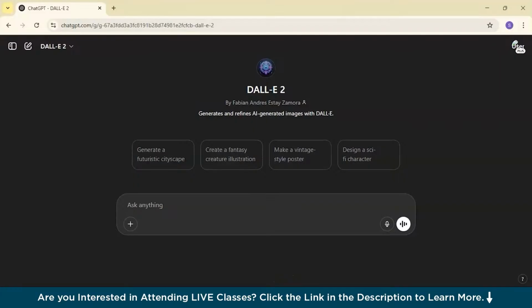So DALL-E is an AI that creates images, and this model uses a version of the CLIP model, that is Contrastive Language-Image Pre-training, combined with VQ-VAE-2 or other generative image models. So DALL-E creates images from text descriptions, generating highly creative visuals based on natural language input. So let's see how you can use it.